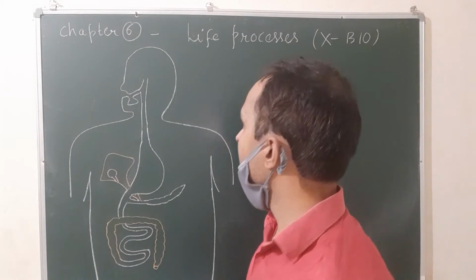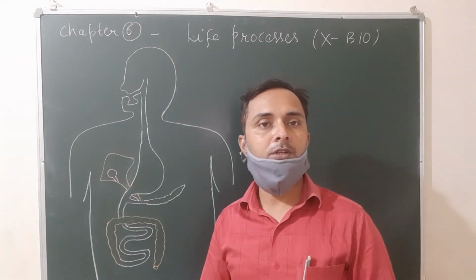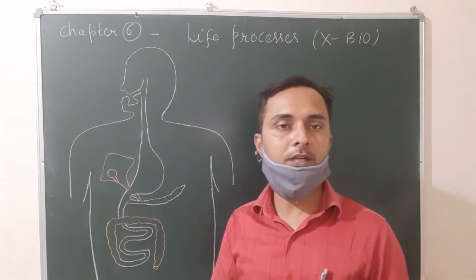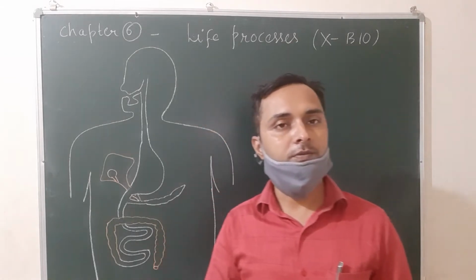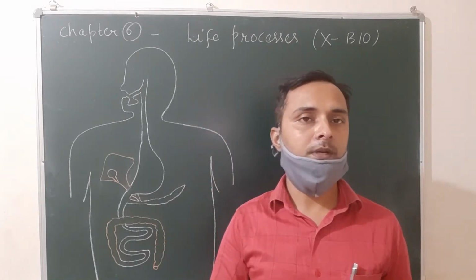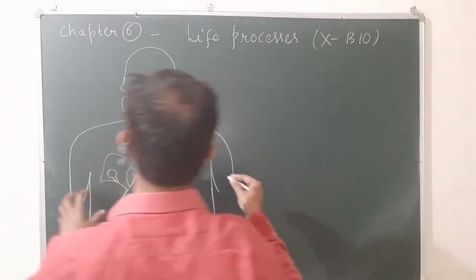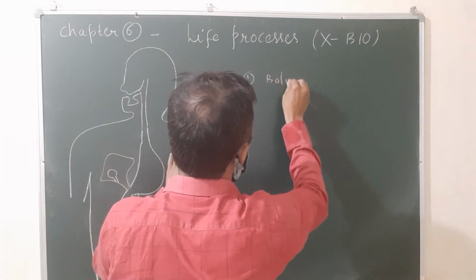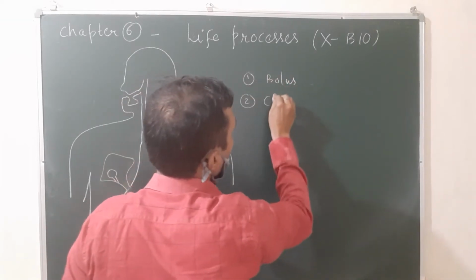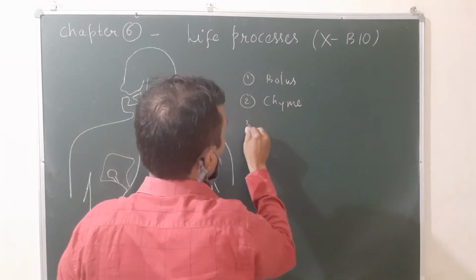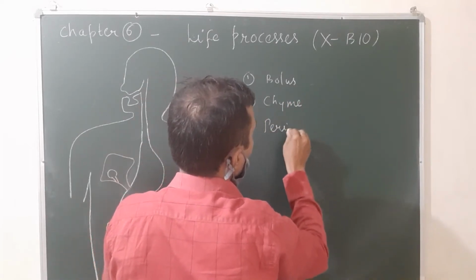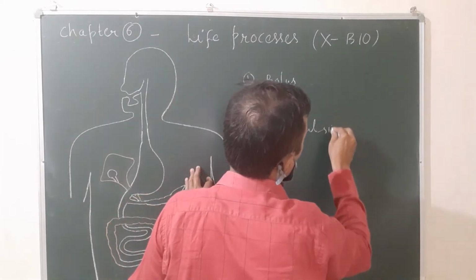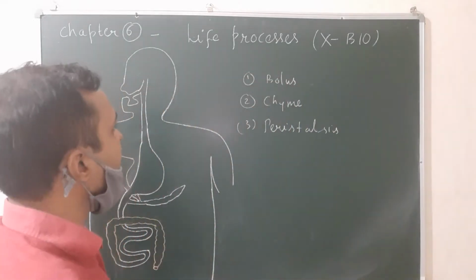So let us see first of all some basic terms related to human digestion. Then we will discuss in detail the digestion of food and various steps of holozoic nutrition. So first of all, what is bolus, and what is chyme, and what is peristalsis? So what is bolus?